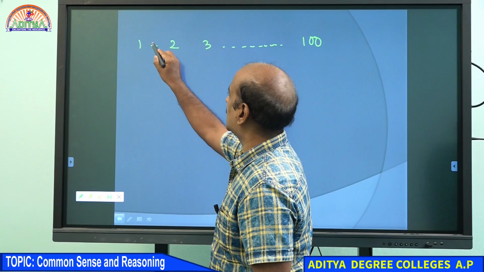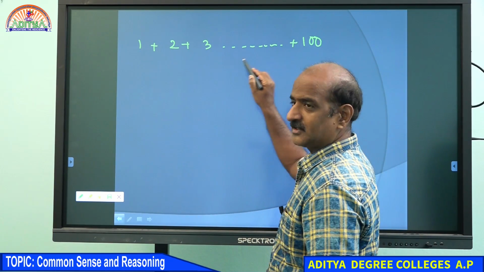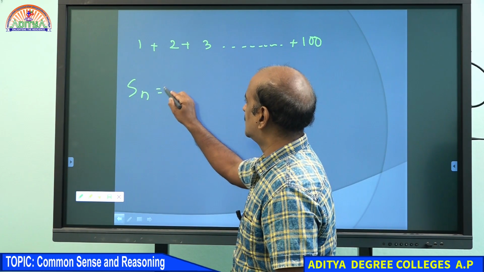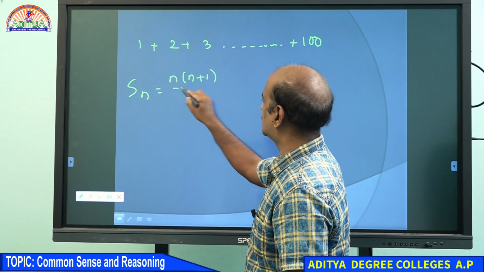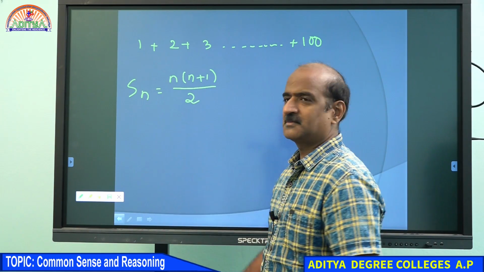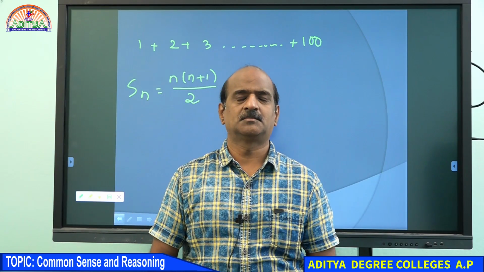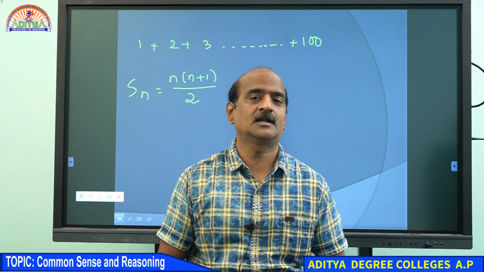We have to add all these values, because this is the sum of natural numbers, and the sum of the first n natural numbers is given by the formula n into (n plus 1) by 2. 1 plus 2 plus 3 plus 4, like that we have to add 100 numbers.